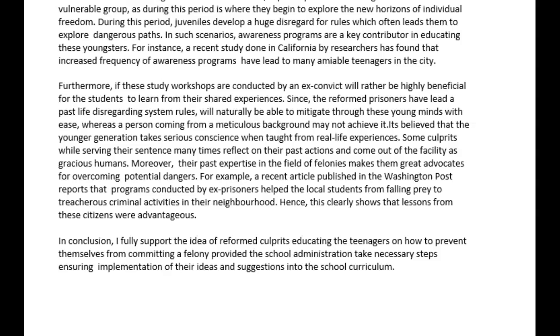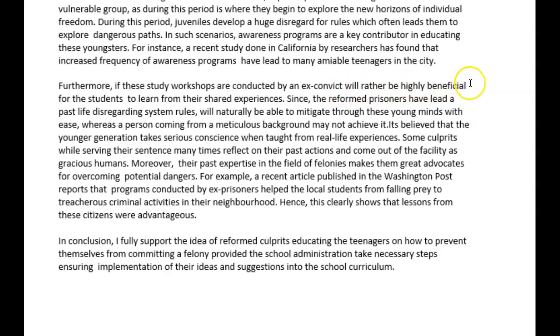Furthermore, if these study workshops are conducted by an ex-convict, there's something happening with your grammar here. Furthermore, if these study workshops are conducted by an ex-convict, they will, get rid of the "rather."